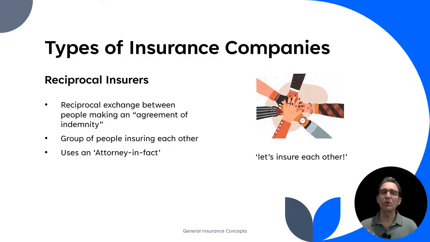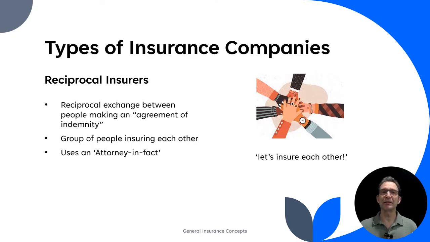The reciprocal, one thing to keep in mind you'll see on the test is it's an agreement of indemnity. They make an agreement of indemnity. Indemnity means they're protecting each other. And the other key thing that you'll see in reciprocal insurers you should know for the test is they use what's called an attorney in fact. So what that means is this, rather than it being a policy per se, they have an attorney write up their agreement together of how they're going to insure one another.